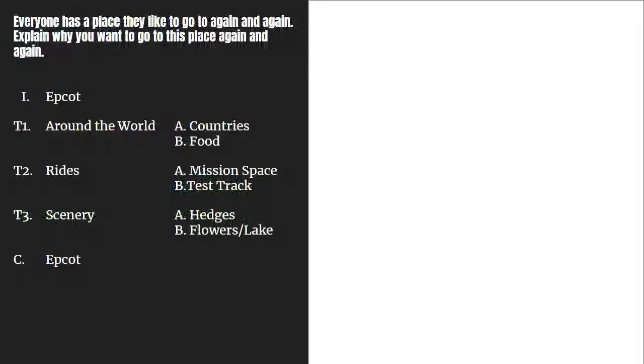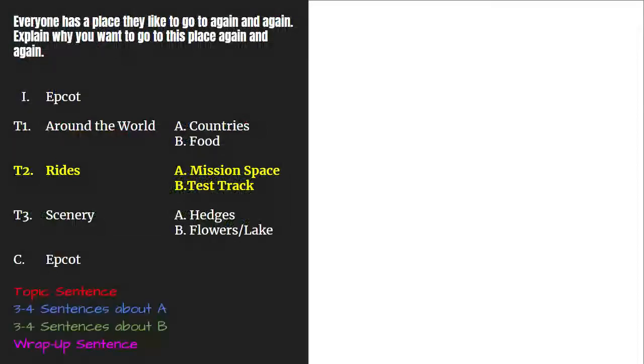Let's move on to write another topic paragraph. We are going to do the same thing for topic 2 as we did for the topic 1 paragraph. We'll have all the same parts: a topic sentence, 3 to 4 sentences about my A detail, 3 to 4 sentences about my B detail, and a wrap-up sentence.